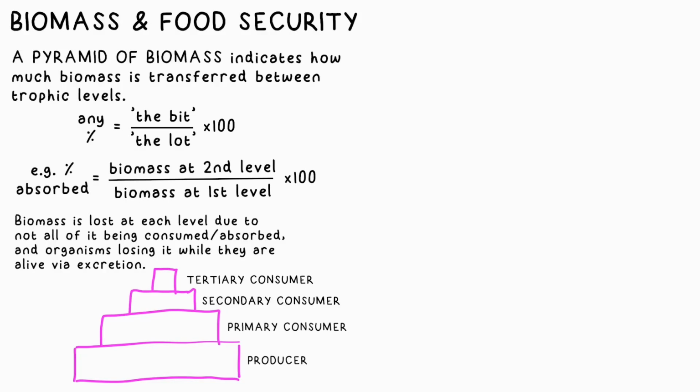Of course, this shows that biomass is lost at each level, because it's not just a rectangle, as not all biomass is absorbed or consumed into the next organism. Some is lost due to the organisms living for some time before being eaten by a predator, for example. It's also lost as water, urea, and CO2.